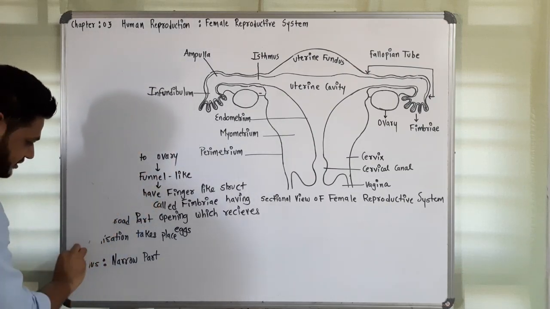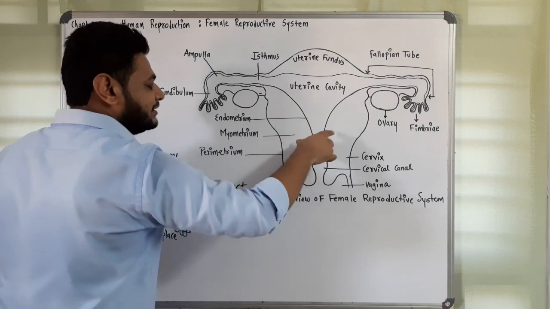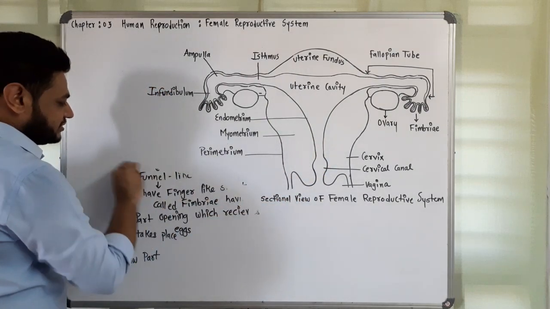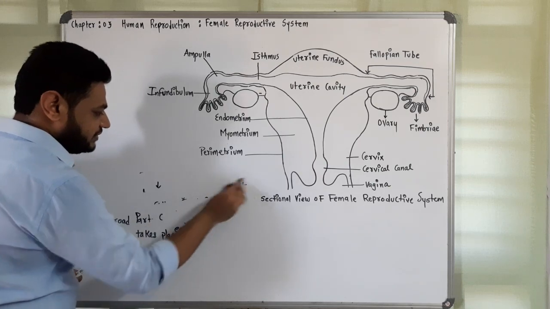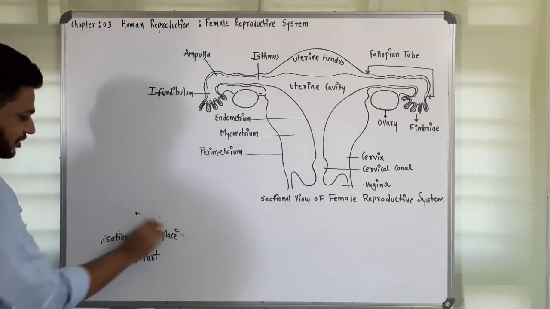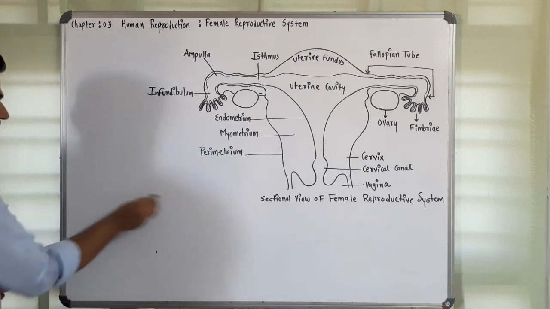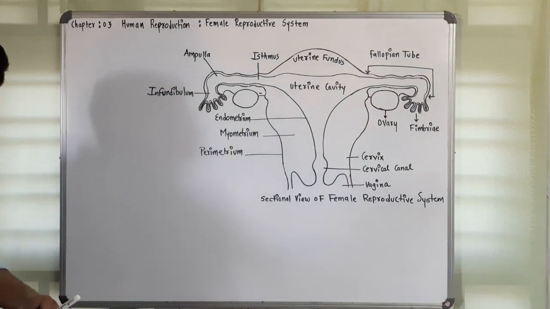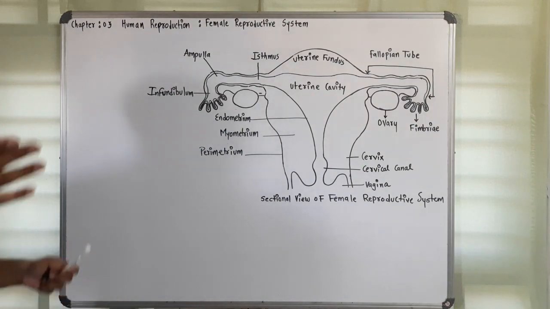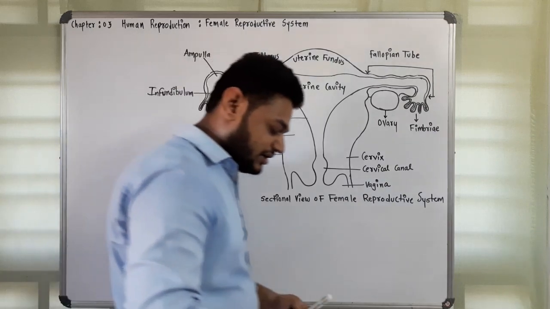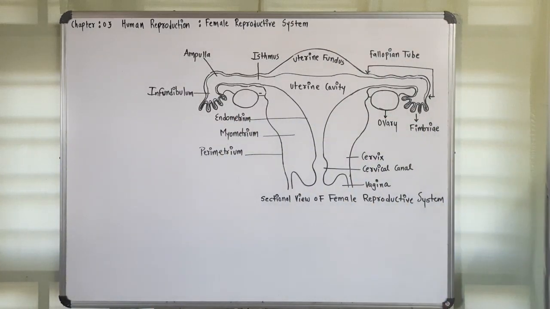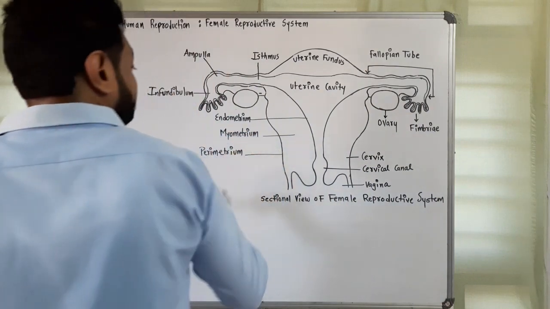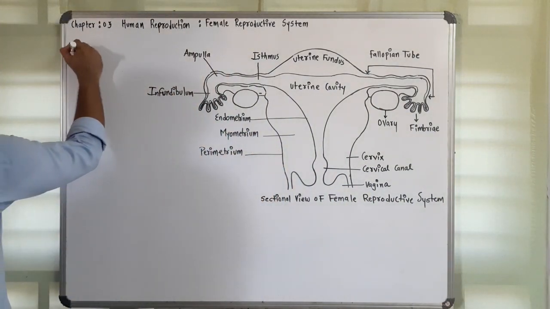See, the uterus, by seeing it you can tell that it is an inverted pear structure. The uterus is a very important place where the embryo which is formed undergoes implantation, as well as fetal growth. So it is very important in childbirth as well as the fetal development of the child. Students, you have to remember the function of the uterus, that is implantation. Let's talk about the uterus and understand it.